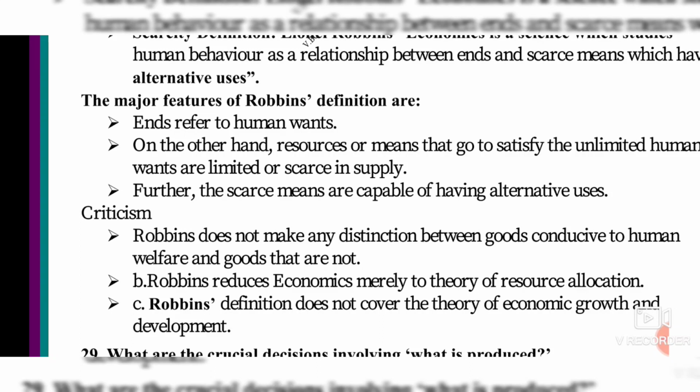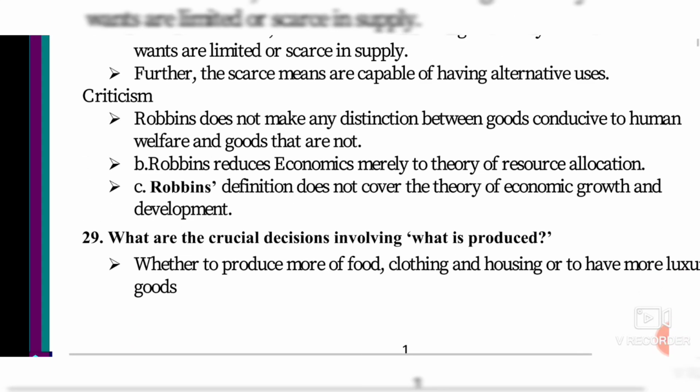And next one, he is only focusing on the theory of resource allocation, and he does not think anything about economic growth and development. What are the crucial decisions involved in what is produced? That means the first concept of economics is production, distribution, exchange, and consumption, isn't it? The production is made by the industrialist or businessman for the purpose of satisfying human wants, isn't it? So what is to be produced?